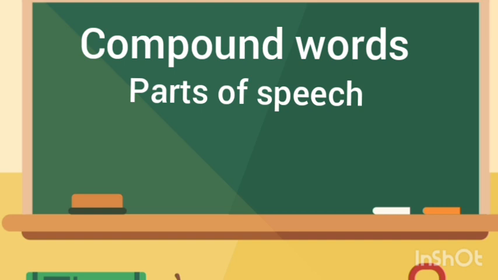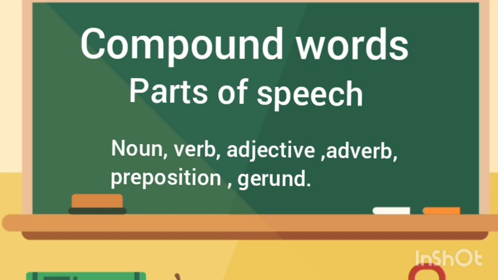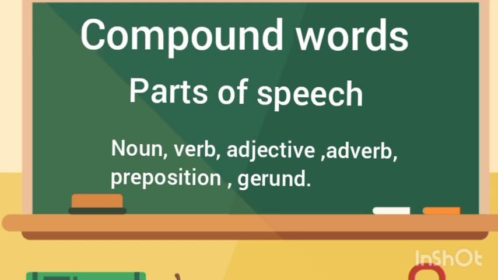To understand compound words, you must know the parts of speech. What are the parts of speech? Noun, verb, adjective, adverb, preposition, and also gerund. When we use these words together, such as noun plus noun, noun plus verb, noun plus adjective, or preposition combined with another word, and it gives a meaning, it is called a compound word. Okay, let us see some examples.